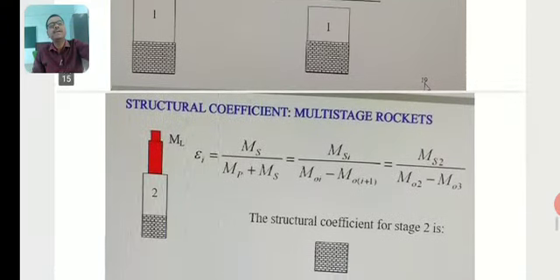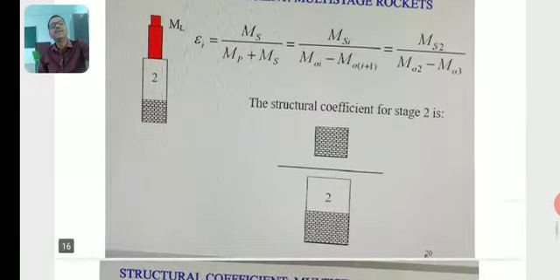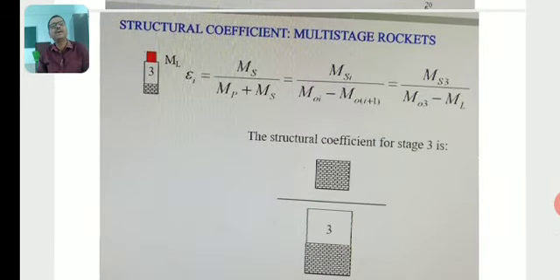Similarly, the structural coefficient for stage 2, epsilon 2, is equal to MS2 by (MP2 plus MS2), and for stage 3, epsilon 3 is equal to MS3 by (MP3 plus MS3), where MS indicates structural mass and MP indicates propellant mass. This is the structural coefficient expression.